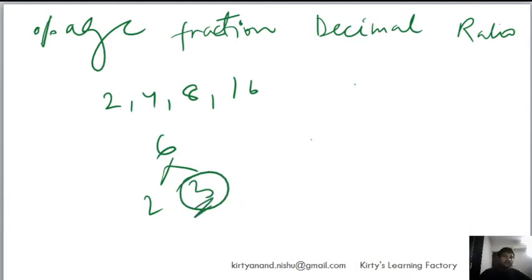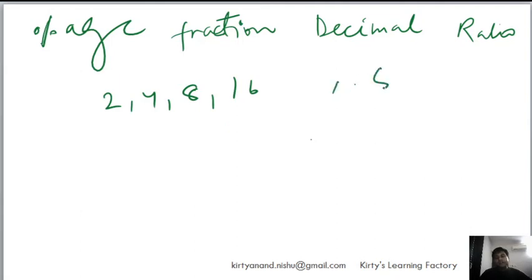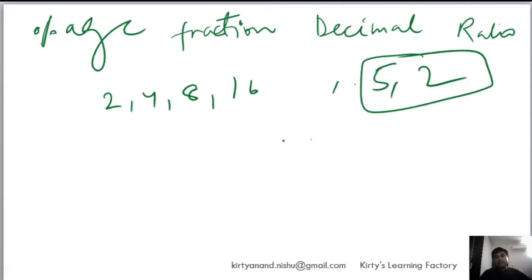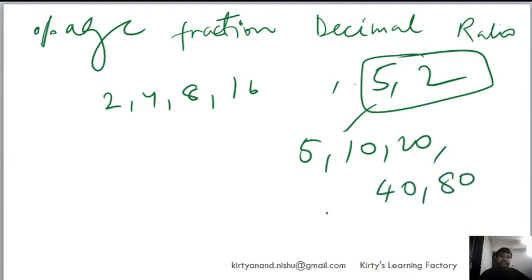So we will come to those numbers also, but right now let's take these pure even numbers which only have even factors, or numbers which have 5 and 2 as their factors, which means such numbers are 5, 10, 20, 40, 80, these kind of numbers. And then in odd numbers, numbers like 25, etc.